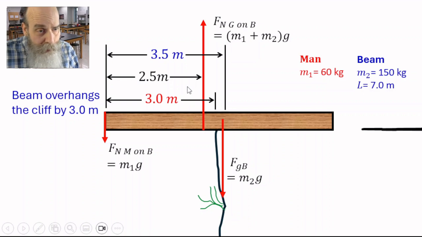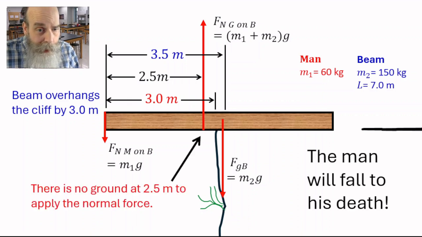It is still applied at 2.5 meters, right here. But what do you notice about this point? At this point, for this situation, there is no ground there. There's nothing to exert the required normal force, which means the man will fall to his death. This normal force cannot be applied. Therefore, the beam will rotate.